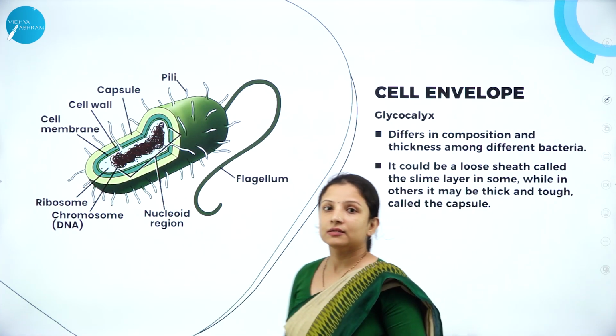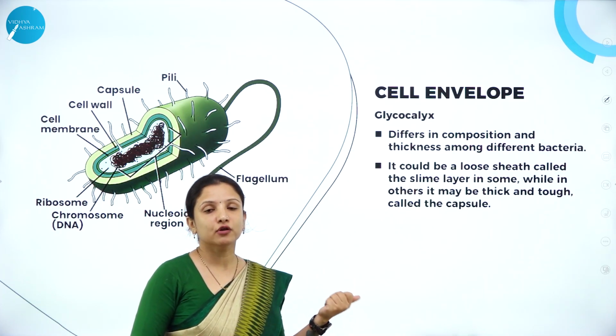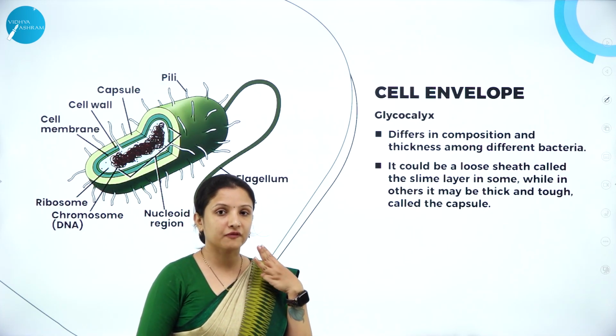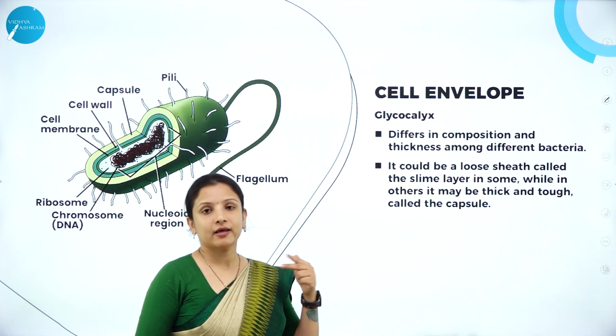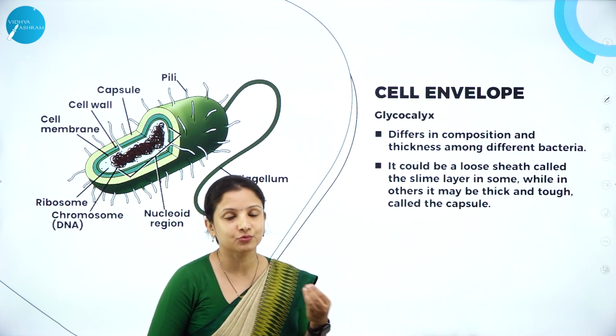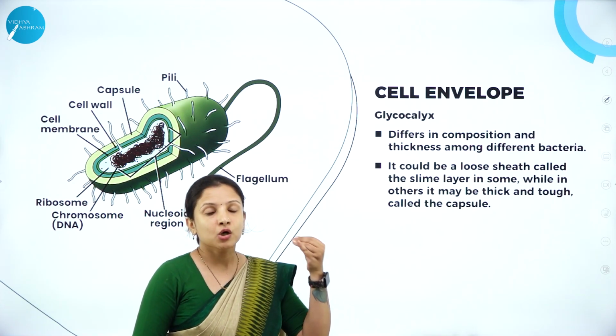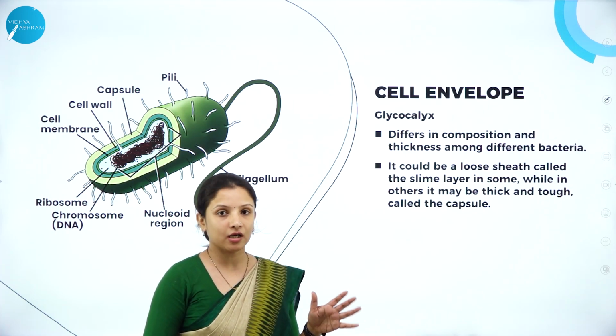Talking about the cell envelope, in the previous slide we learned that the cell envelope of bacteria is made up of 3 layers: the glycocalyx, the cell wall, and then the plasma membrane. So let's talk about the glycocalyx. Glycocalyx is a peculiar component present only in bacteria, and you don't find it in any other organism.